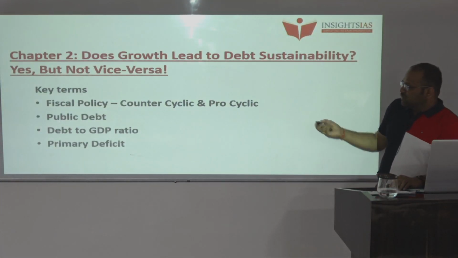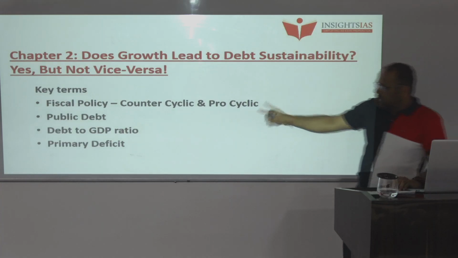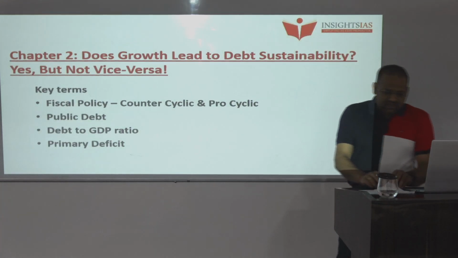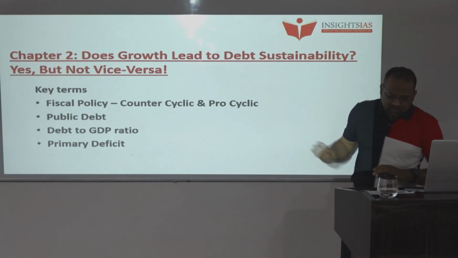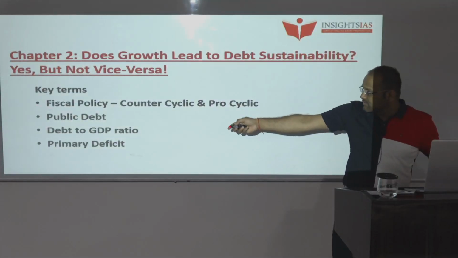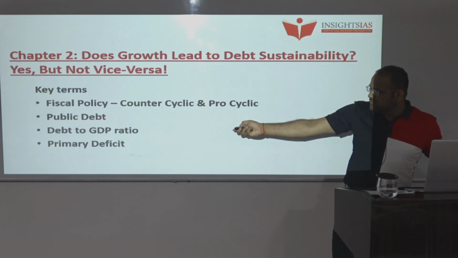Okay, so this is counter-cyclic, pro-cyclic. Then coming to debt. What is debt? It is the total liability of the government. So we are discussing public debt. Okay. So what is public debt?